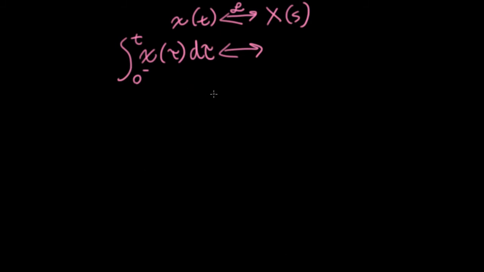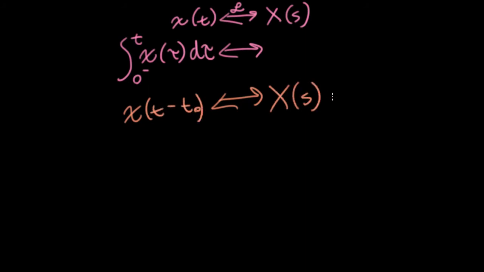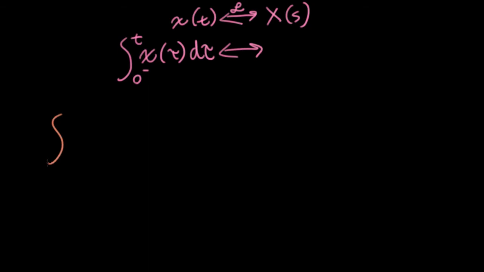So the technique we're going to use here is similar to the property we proved earlier that said that a shift in time corresponds to multiplying by e to the minus st in the Laplace domain. Namely, we're just going to take the thing we want to take the Laplace transform of and directly insert it into the Laplace transform integral.